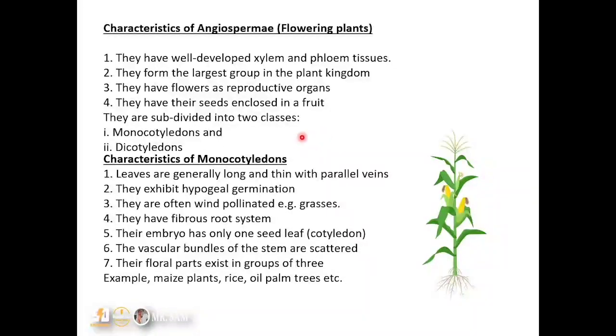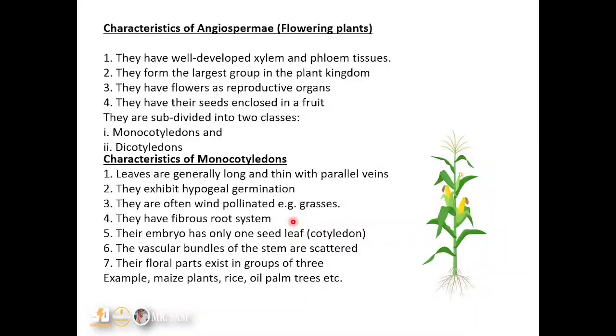So let's quickly dive into the characteristics of the monocots. Now, the leaves are generally long and thin with parallel veins. This is a typical example of a monocot plant, the maize plant. So you can actually look at it. And they exhibit hypogeal germination, and they are often wind pollinated. Most of the time, wind pollinated plants do not have very colorful flowers, but those pollinated by insects have very colorful flowers to attract the insects.